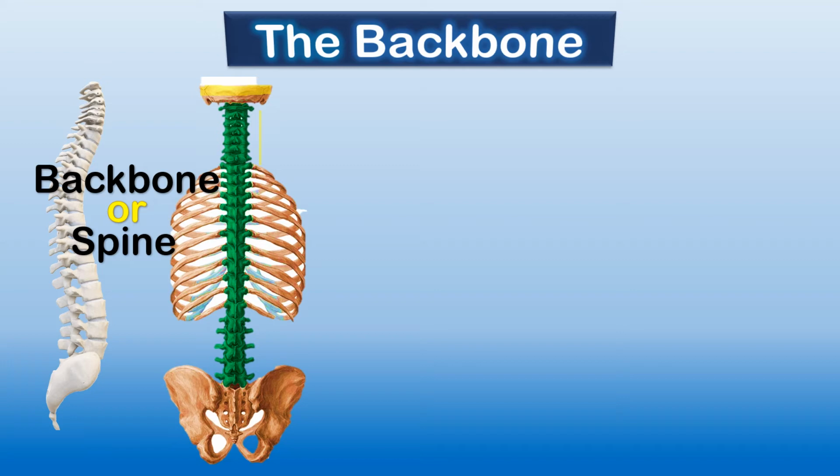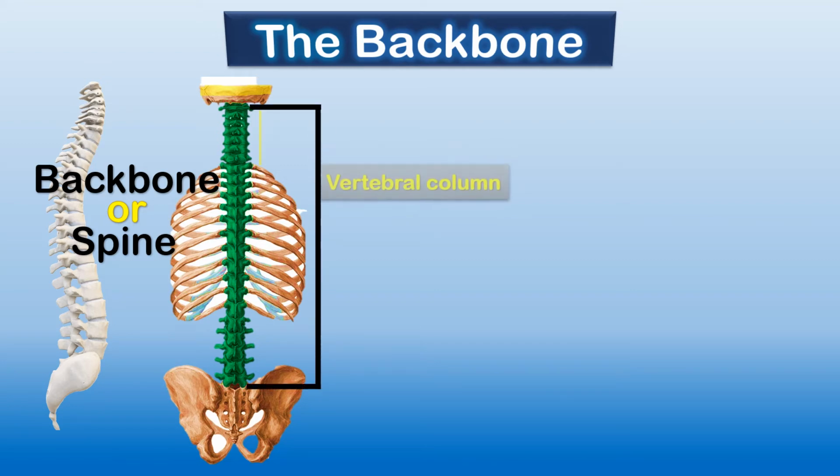This spine or backbone is not one single bone. Actually, it is made up of 33 small bones. Yes, and each small bone is known as a vertebra. Because there are 33 small bones, that means it is plural. So, the plural of vertebra is vertebrae. Because this spine is made up of 33 vertebrae, it is also known as the vertebral column.